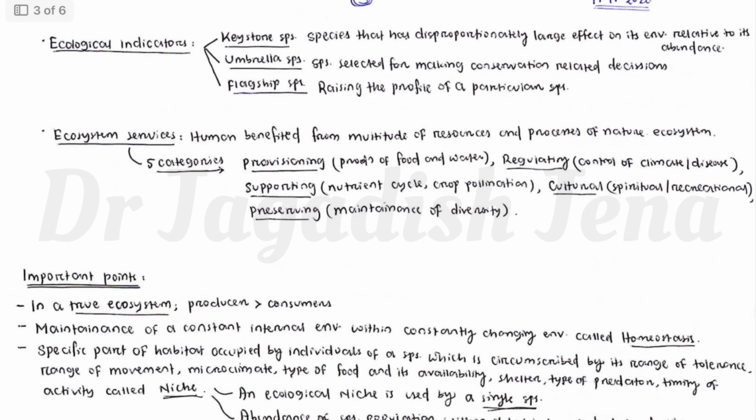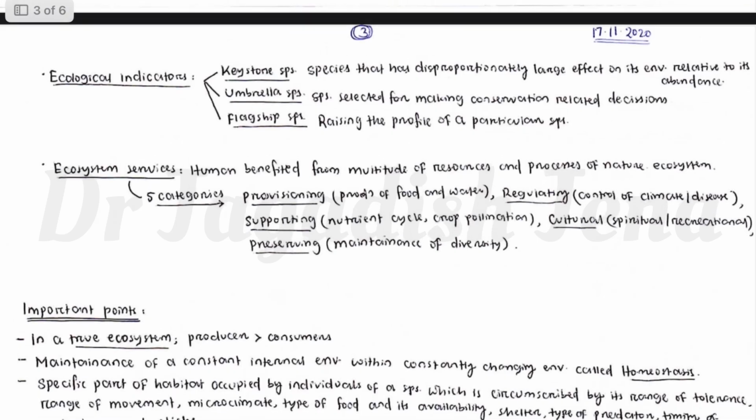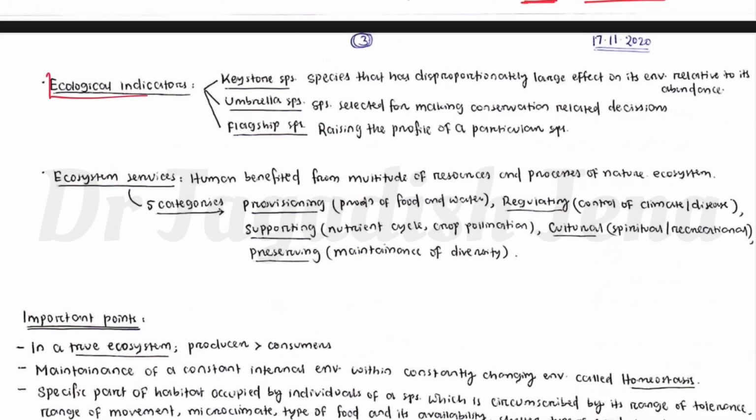Now, ecological indicators. There are several ecological indicators available to know which type of organism it is. Basically keystone species; you have to remember all these keywords, as they come frequently in examinations. Keystone species means any species that has a disproportionately large effect on its environment relative to its abundance.